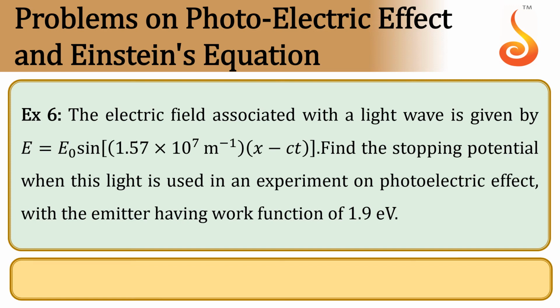Example 6. The electric field associated with the light wave is given by E is equal to E naught sine of 1.5 into 10 power 7 per meter into x minus ct. Find the stopping potential when this light is used in an experiment on photoelectric effect with the emitter having a work function of 1.9 electron volt. So let us solve this. We need to calculate stopping potential, and the work function of the metal given is 1.9 electron volt.